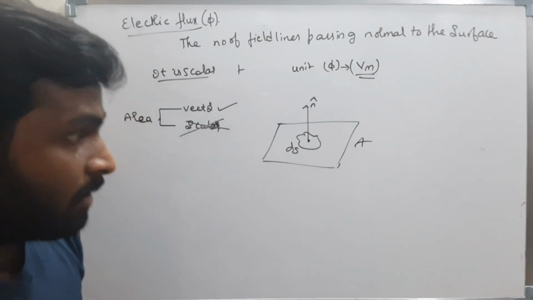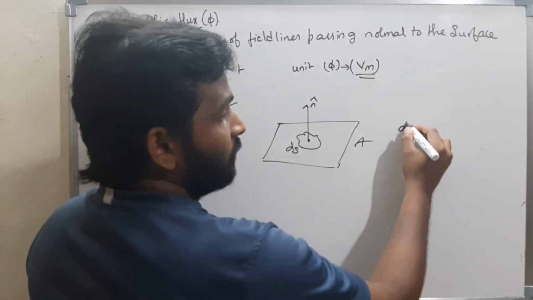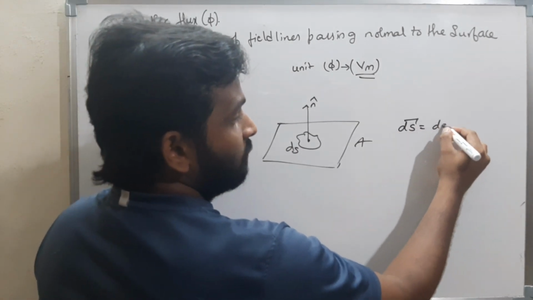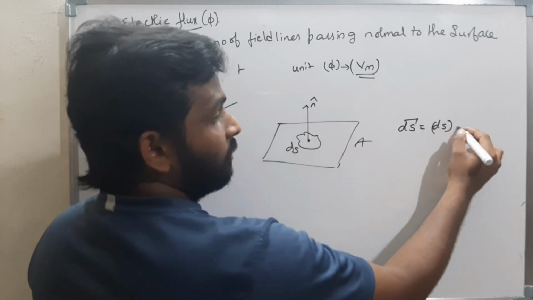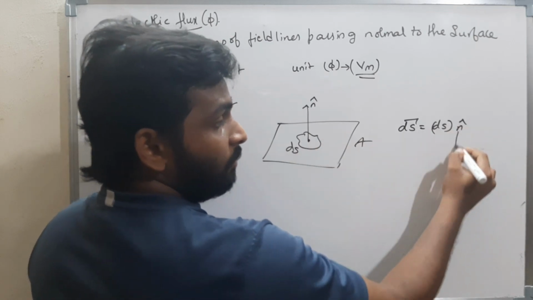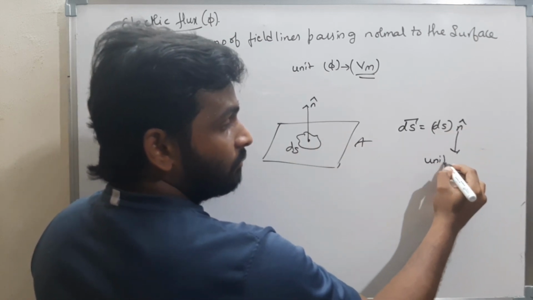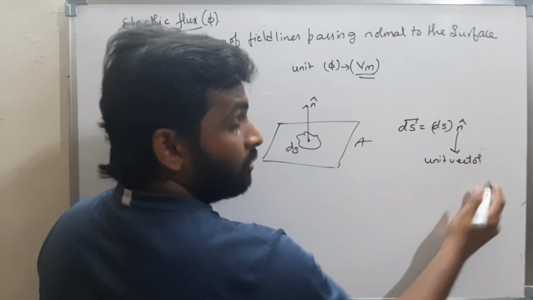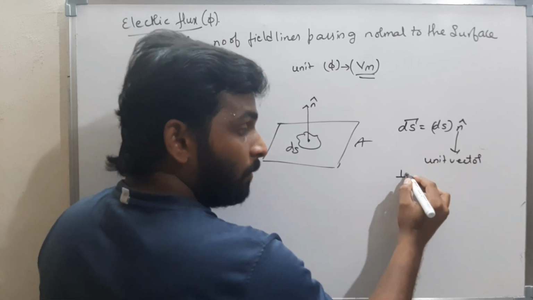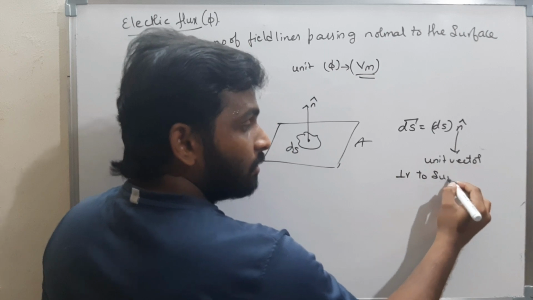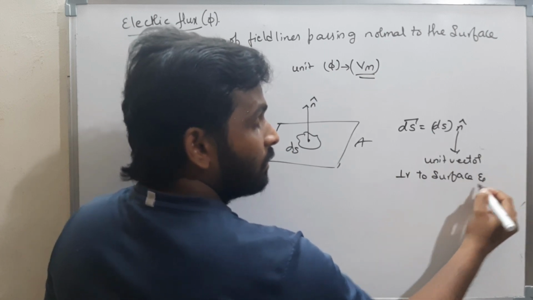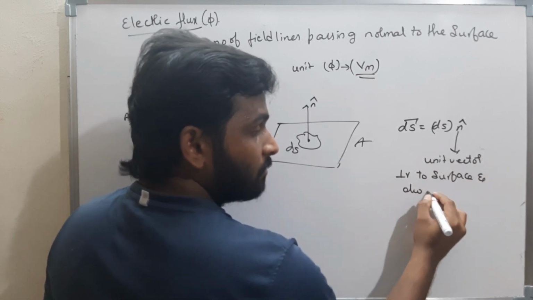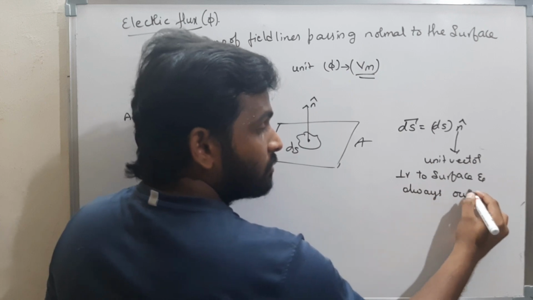I will represent this as dS bar, where dS is the magnitude and the direction is n cap, where n cap is the unit vector perpendicular to the surface and always outwards.